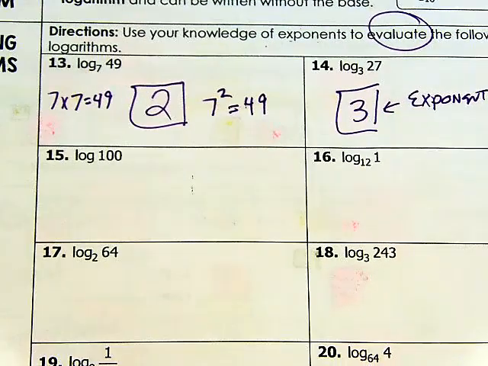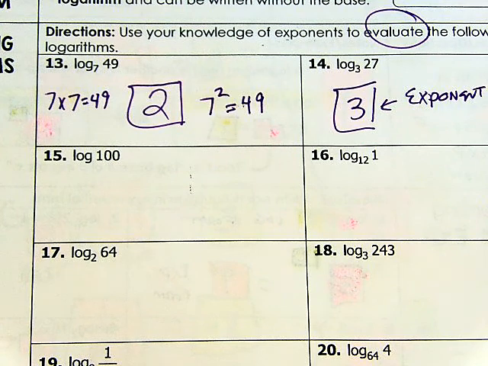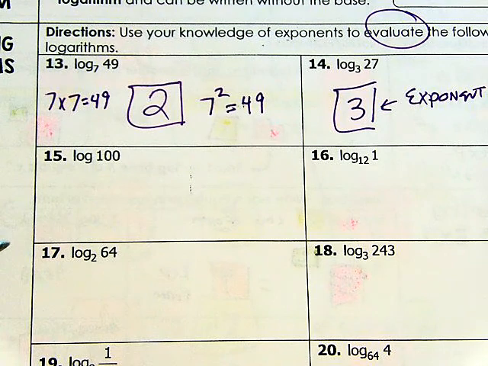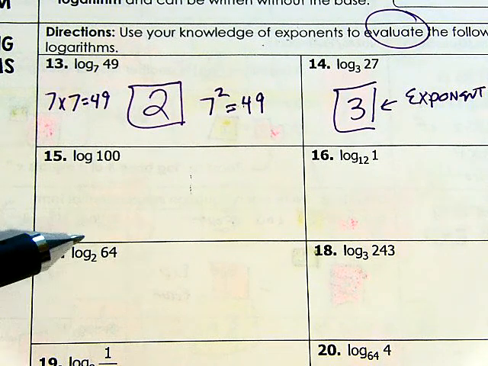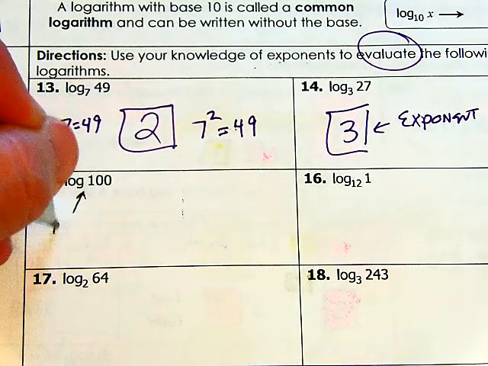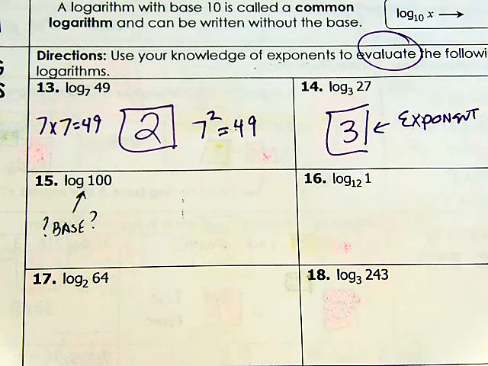Okay? Now, here's something that I need you to know. Maybe when you look at this, you're like, oh, okay, here's base 7, base 3, base 12, base 3, base 2. Down here, base 64, base 9. I don't know how to do 15 because there's no base. So here's what I want you to do when there's no base.